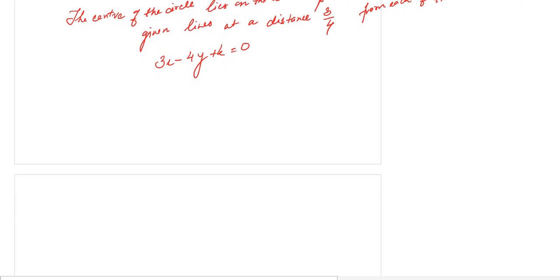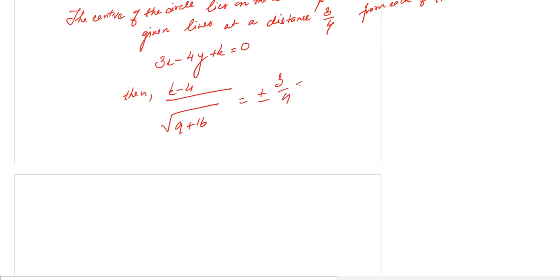Then, to remove that ambiguity, what is k, we will say that k minus 4 by root over 9 plus 16 is equal to plus minus 3 by 4. And where did the plus minus come from? The plus minus came from this root part.